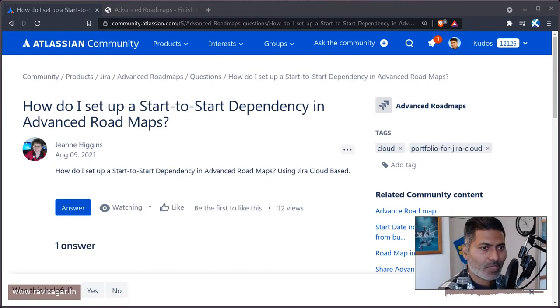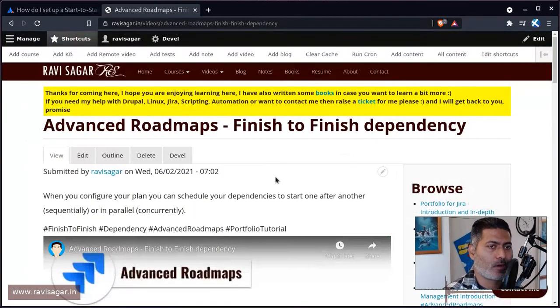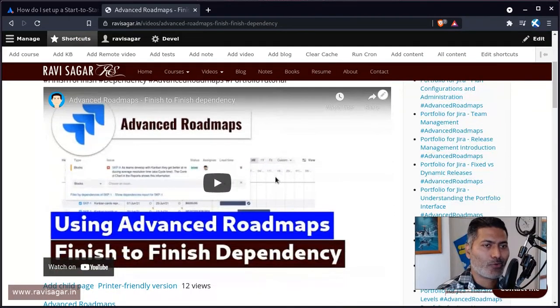Hello everyone. Today I was looking at this question on the community about setting up start to start dependency in advanced roadmaps. Now, the last video I made on this topic on advanced roadmaps was actually on finish to finish dependency. In this particular video, I basically talked about how dependencies work in advanced roadmaps.